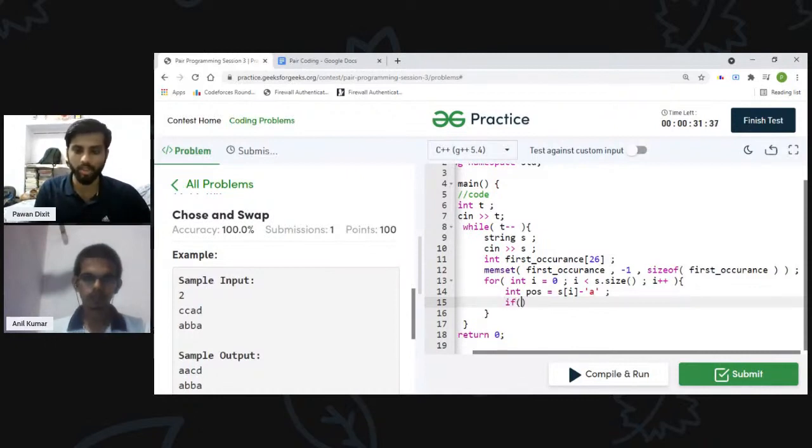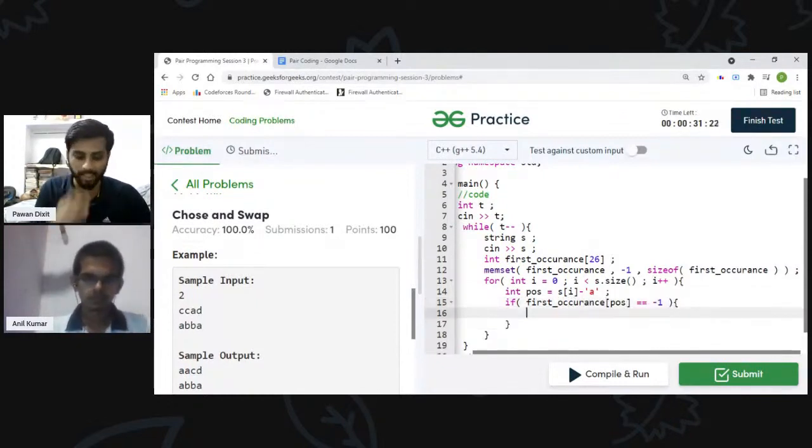Now I will check if this character has occurred or not, like previously occurred or not. So how can I check that? If the first occurrence value is equal to -1, that means that it hasn't occurred before.